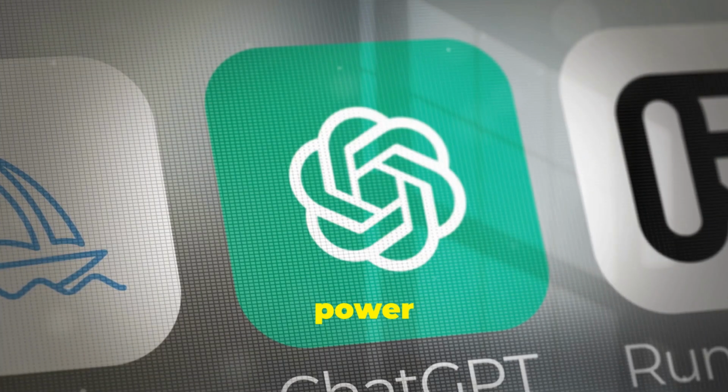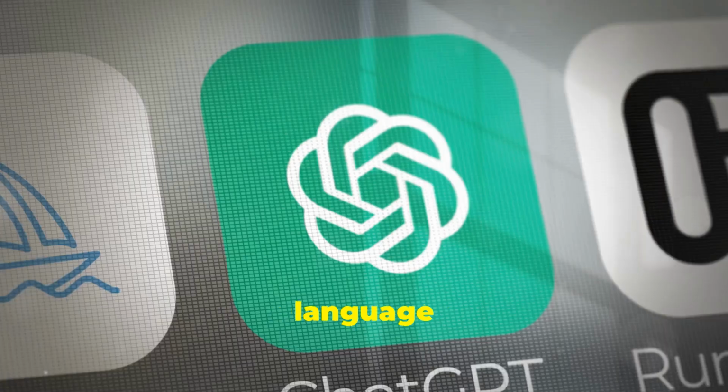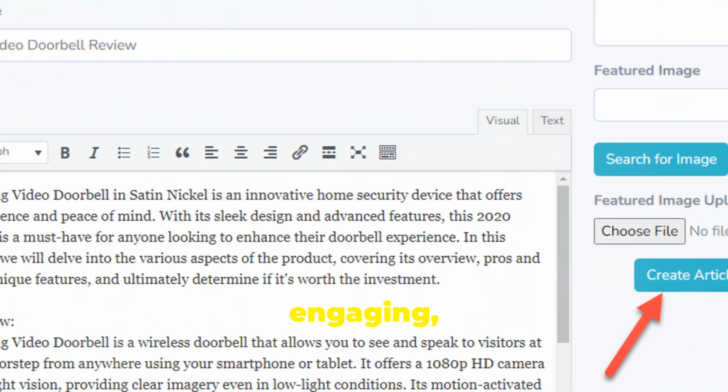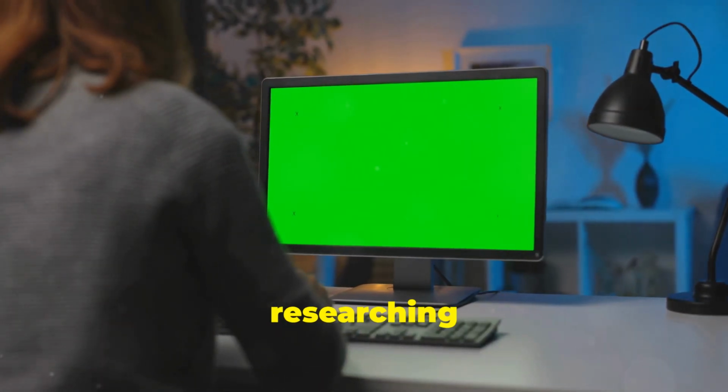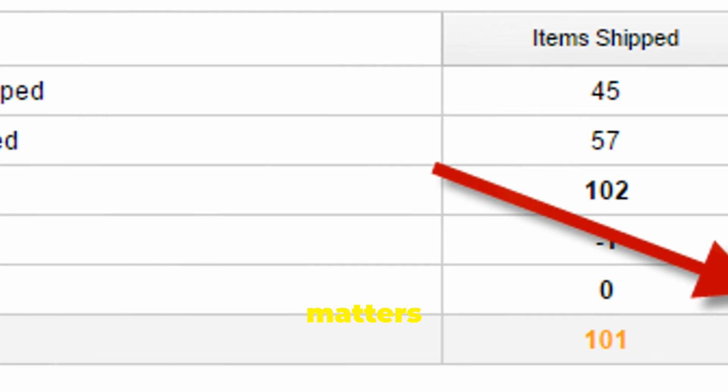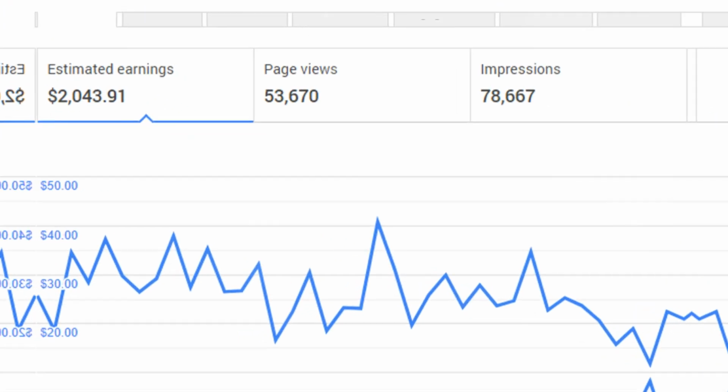It leverages the power of ChapGPT, a cutting-edge language model. This means your content is high quality, engaging, and optimized for conversions. Forget about writer's block or spending hours researching products. ZonBuildr AI takes care of it all. Focus on what matters, watching your earnings grow.